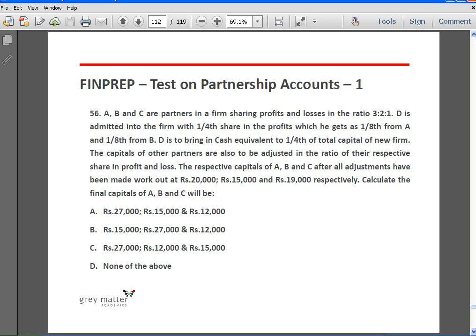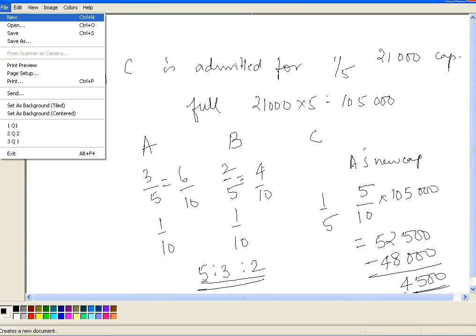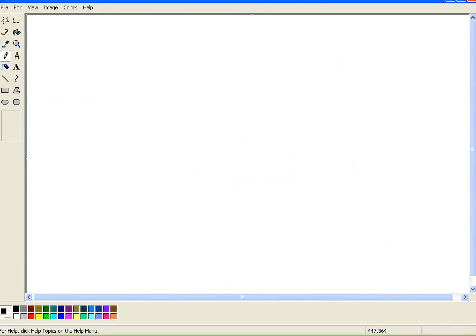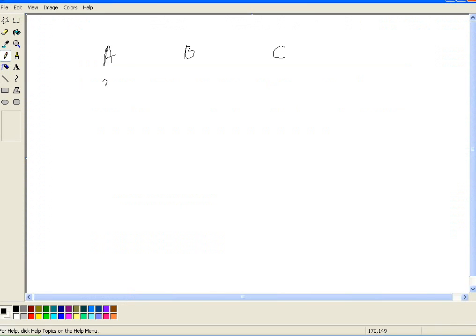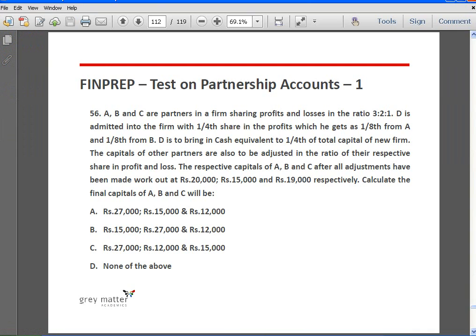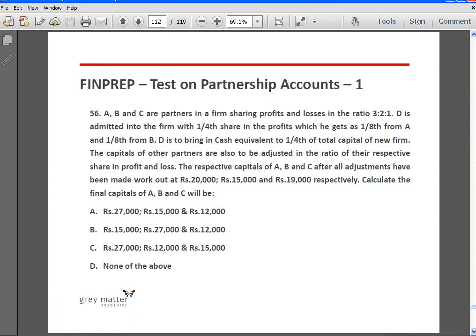Okay, so here A, B and C, 3 by 6, 2 by 6, 1 by 6 is the old profit sharing ratio.